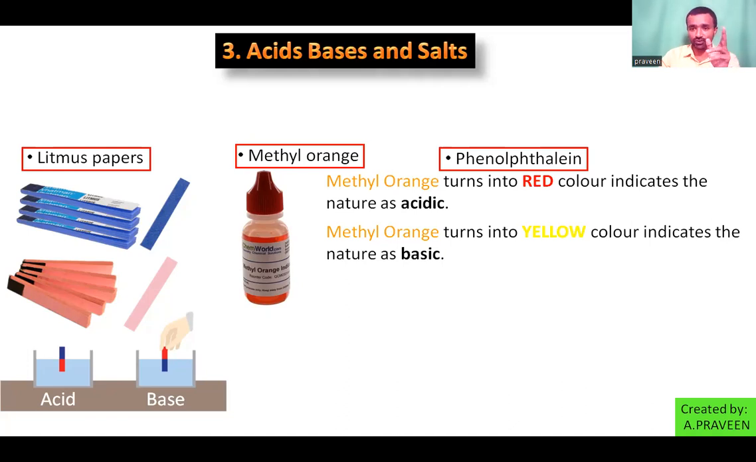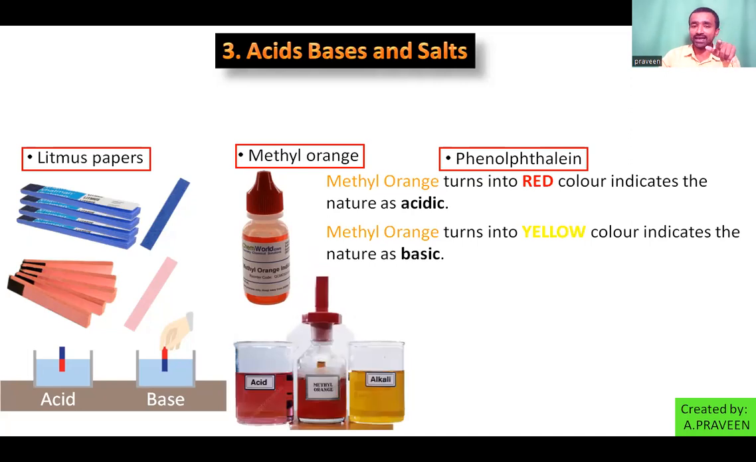If it changes into yellow color, that substance is called basic. If it remains in its own color, orange or red orange, then it is said to be neutral. So here simply look at that. In acidic medium, red color. In basic medium, basic also called alkaline, right? We'll discuss what is alkaline later.